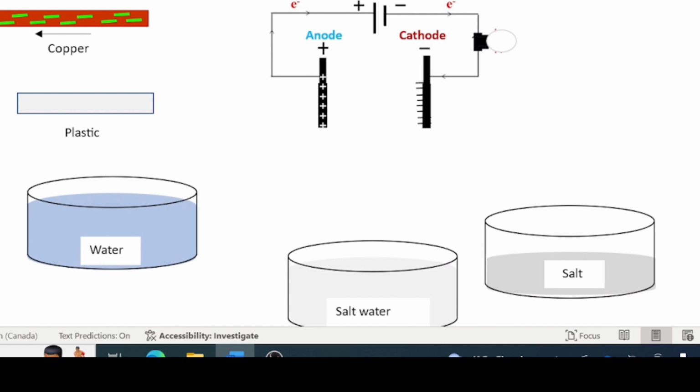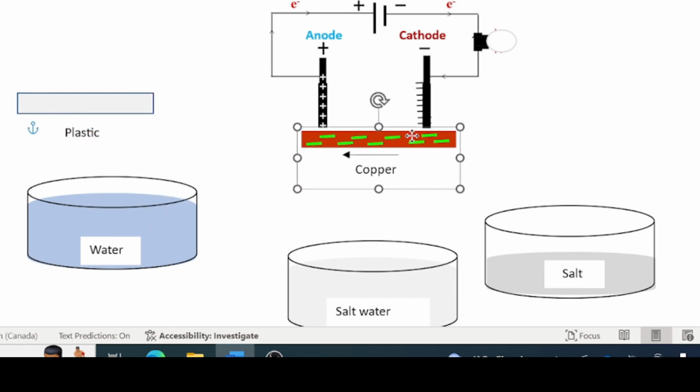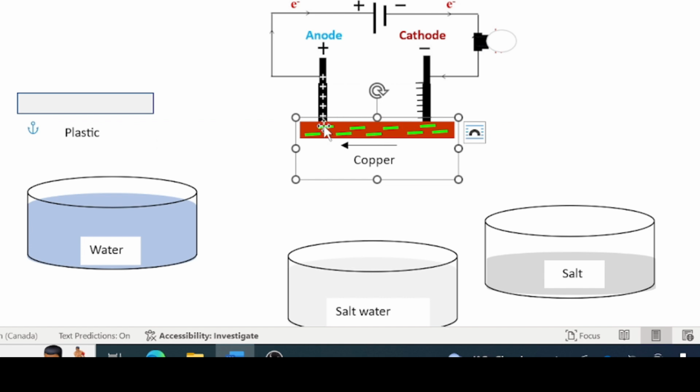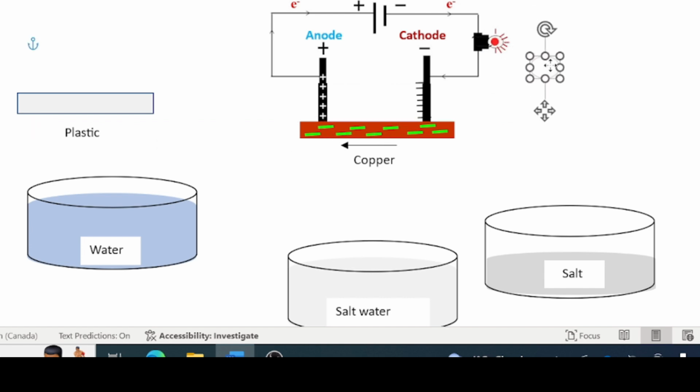If you want to test the conductivity of any substance, whether it conducts electricity or not, what we do is this: we bridge this gap here. If the substance conducts electricity, this bulb will light up. In this case, because copper is a metal, it does conduct electricity like all other metals do, and therefore this light bulb will light up.